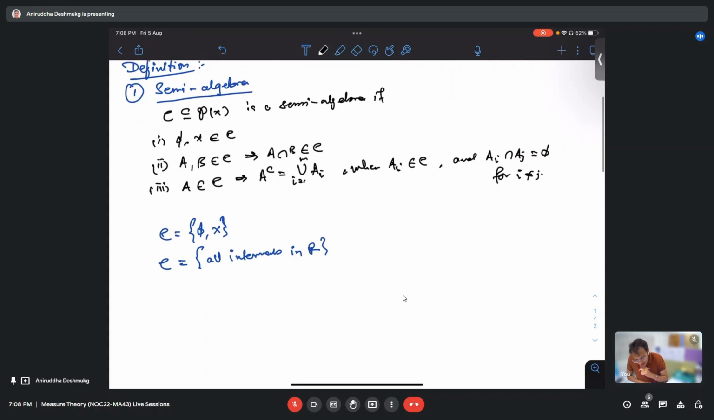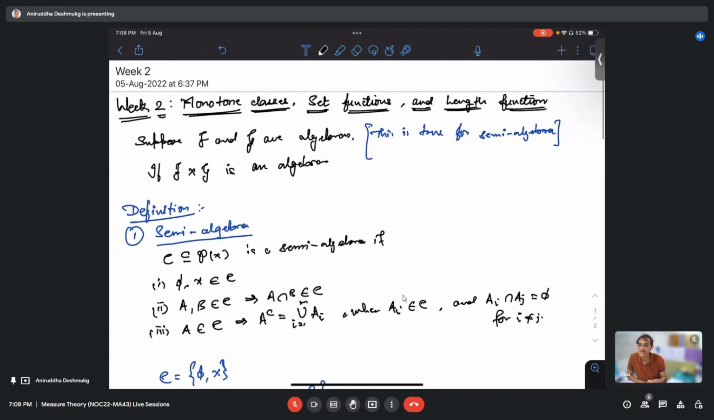Then one of the problems that we discussed in the previous class was this: that if F and G are semi-algebras, then their Cartesian product is a semi-algebra. And then I gave one exercise: whenever F and G are algebras, is their Cartesian product an algebra? So what do you think? Is it going to be an algebra?